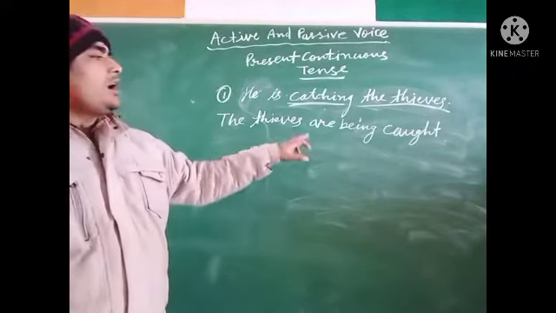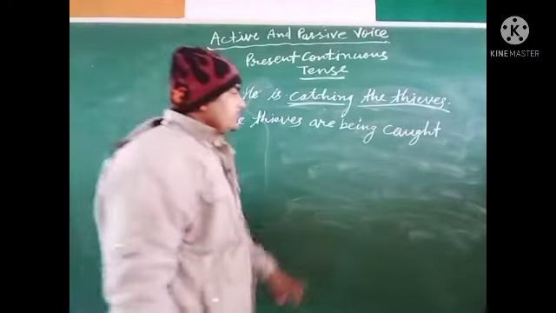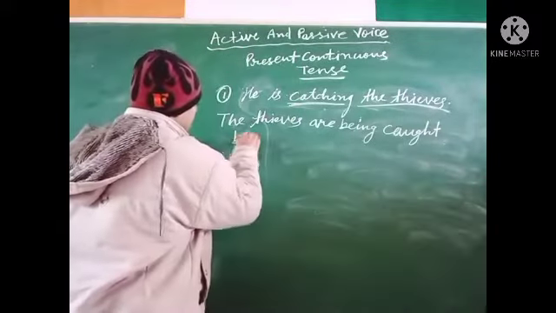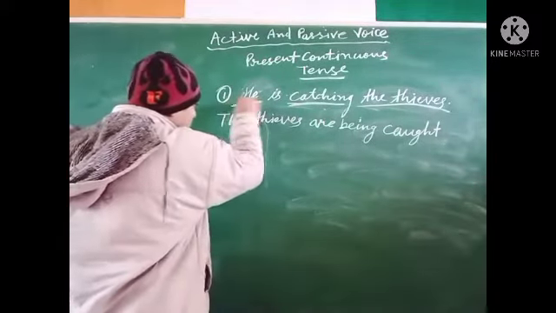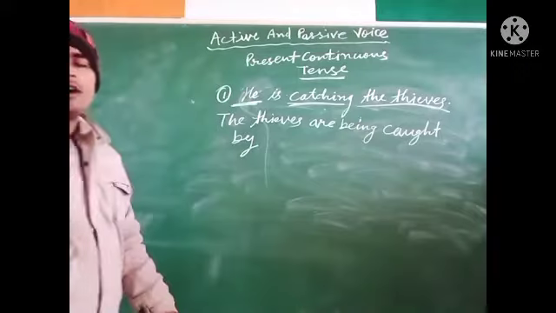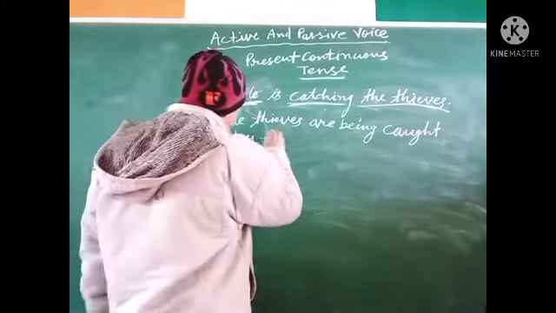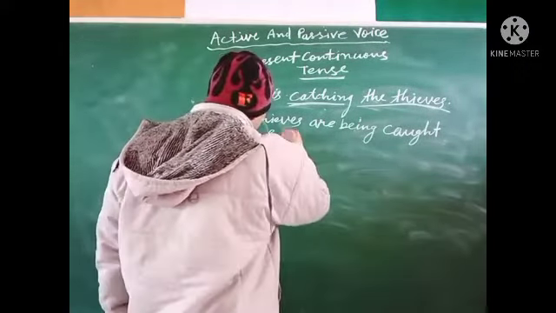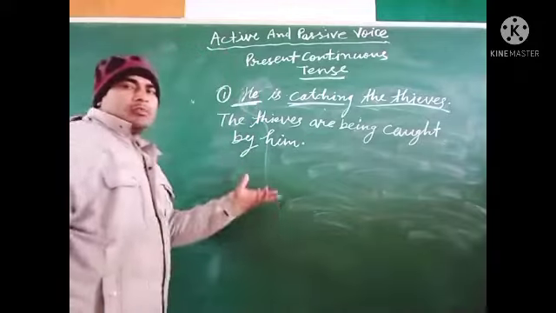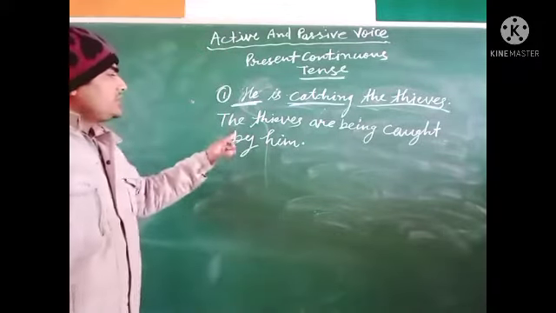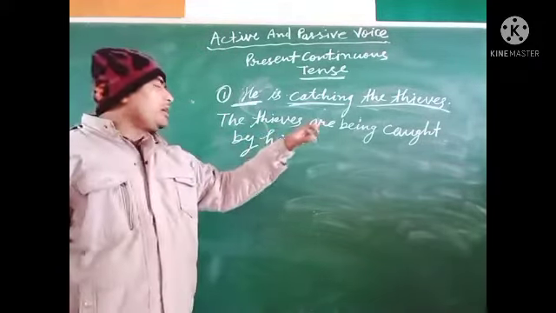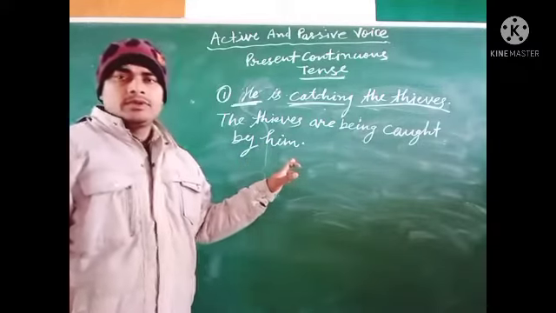The thieves are being caught by, and the objective case of he is him, by him. This is your passive voice. The thieves are being caught by him.